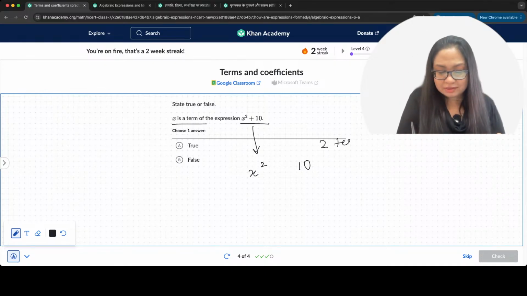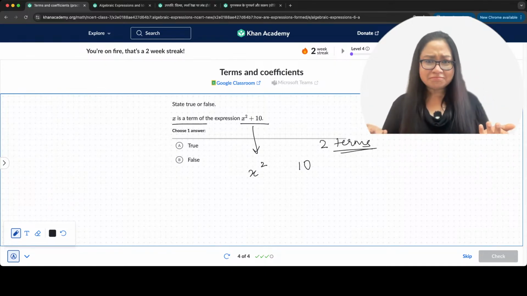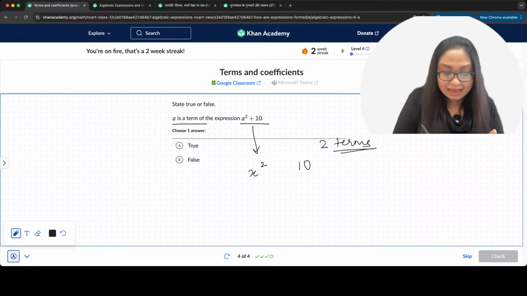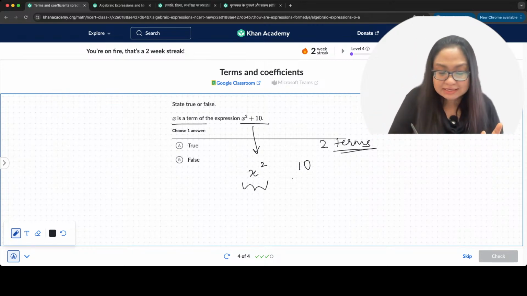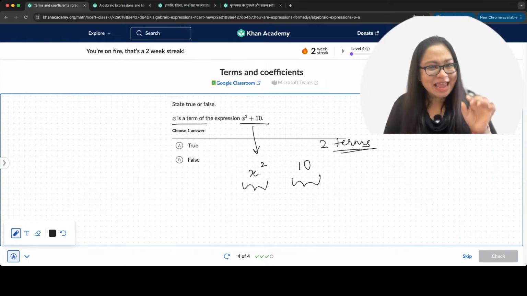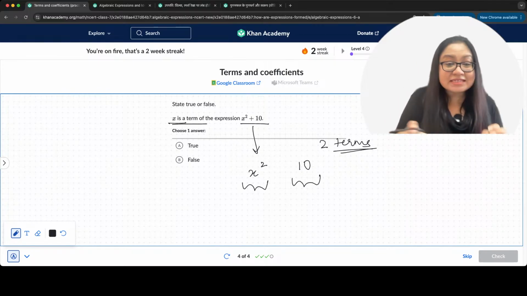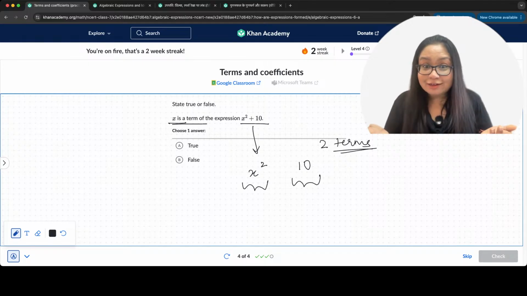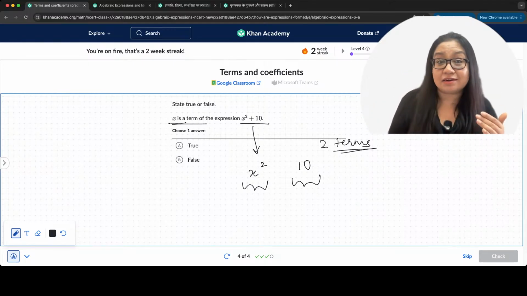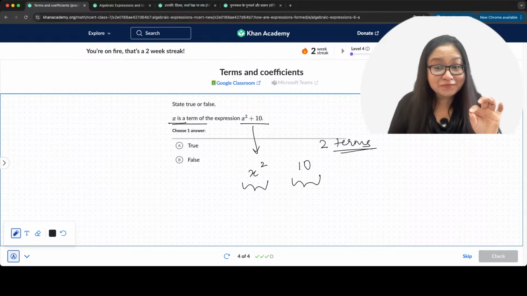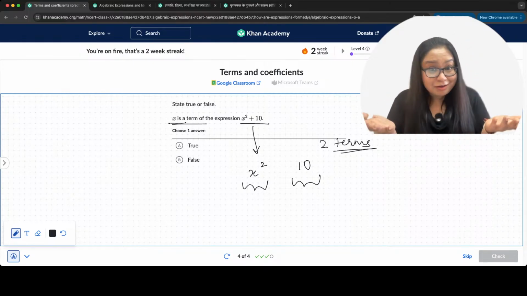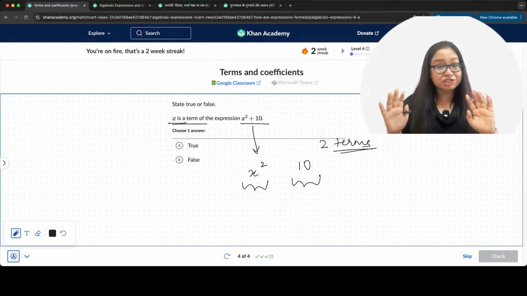And do we see what these terms are? One term is x square. Another term is 10. Do we see x separately? No, x is not a term here, right? X is not a term here. X square is a term here. Do you see that? So is it true or false? It is false, right? Let's check our understanding.